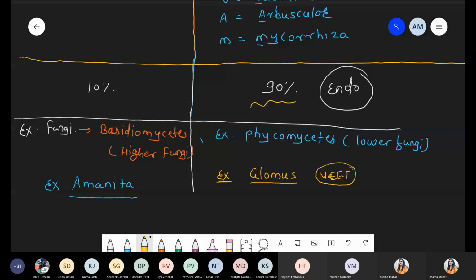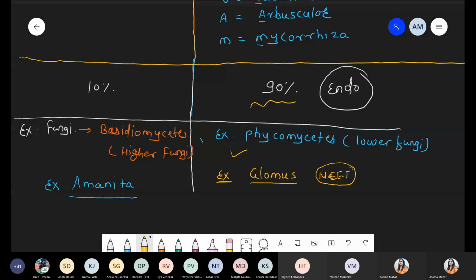Basidiomycetes may be in the options, Phycomycetes may also be there, but the more correct answer is Phycomycetes, because 90% of the lower class of fungi show the endomycorrhizal association, which is the better association in mycorrhiza.